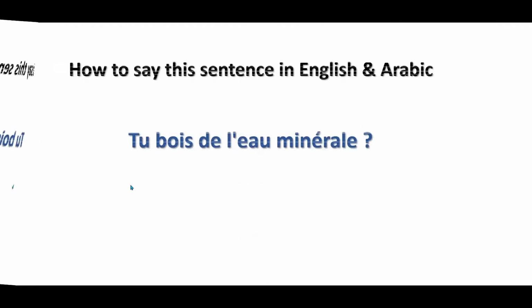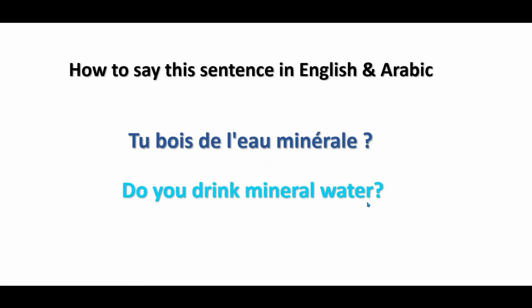Next example. Tu bois de l'eau minérale? Do you drink mineral water? As I'm saying here, do you drink some mineral water? That's why we put the partitive article here. It's a partitive article, de l', because eau starts with a vowel. De l'eau minérale. Tu bois de l'eau minérale? Do you drink mineral water? هل تشرب المياه المعدنية؟